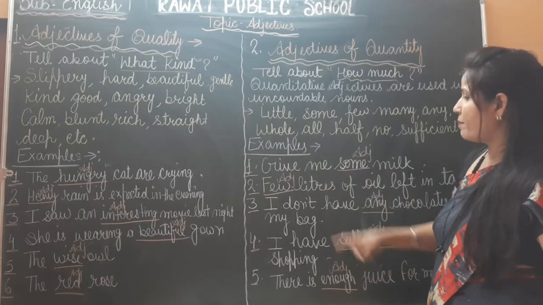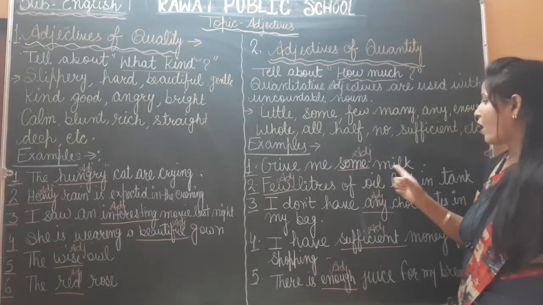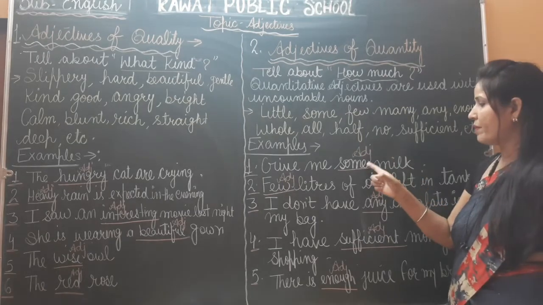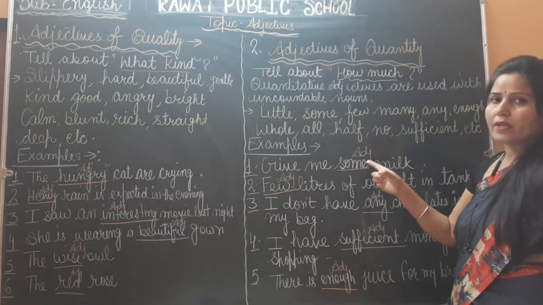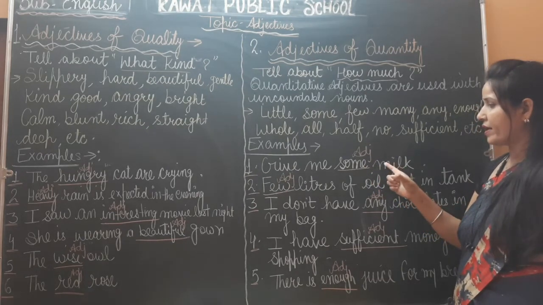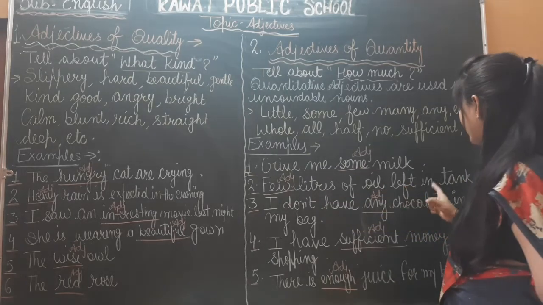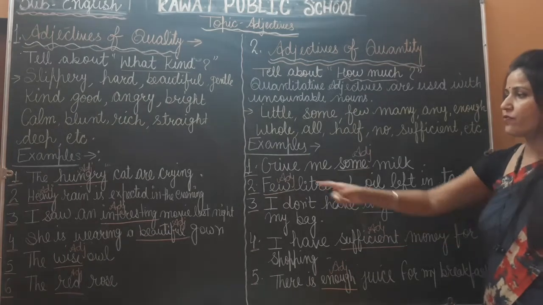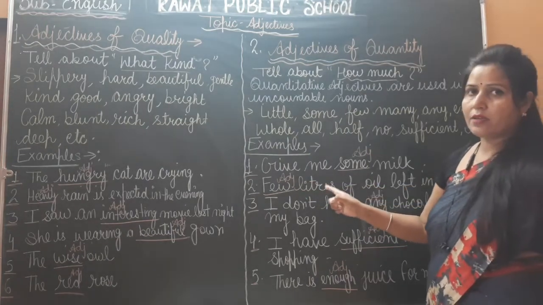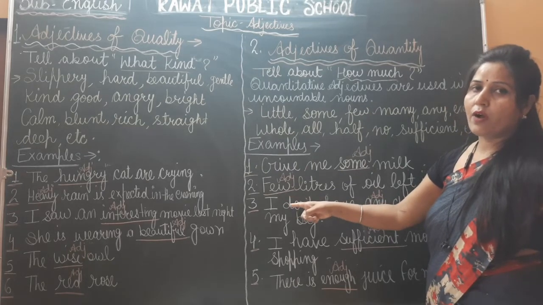So first example, some milk. So in this sentence, what is a noun? Noun is milk, and the word some is describing the milk. It means some is an adjective of quantity. Okay. In the second example, few liters of oil left in tank. So in this sentence, what is an adjective? Yes, few, because liter को describe क्या कर रहा है? Few. So few is an adjective of quantity.